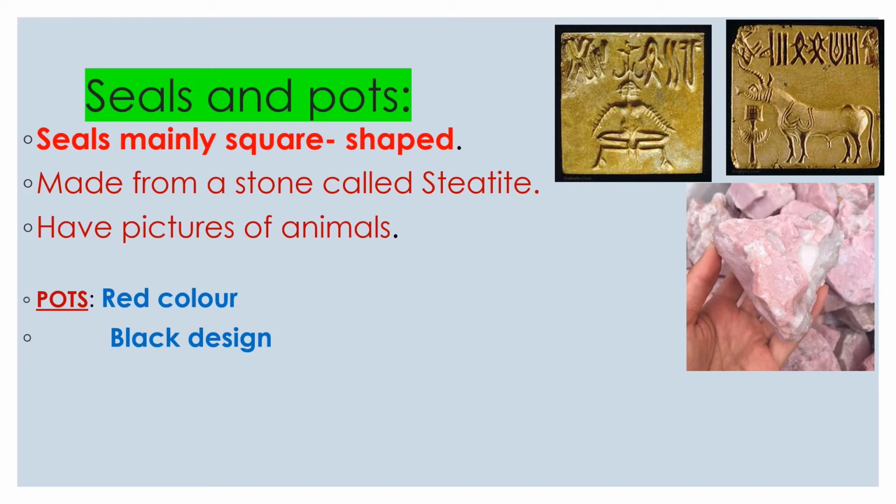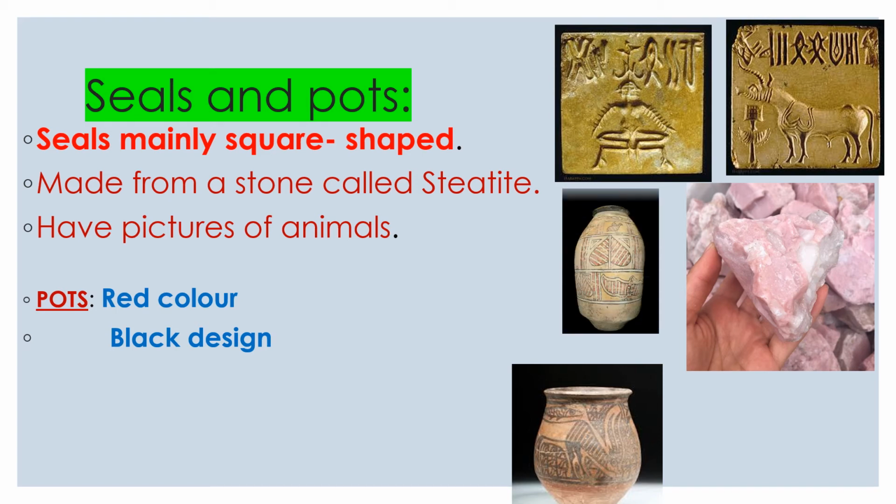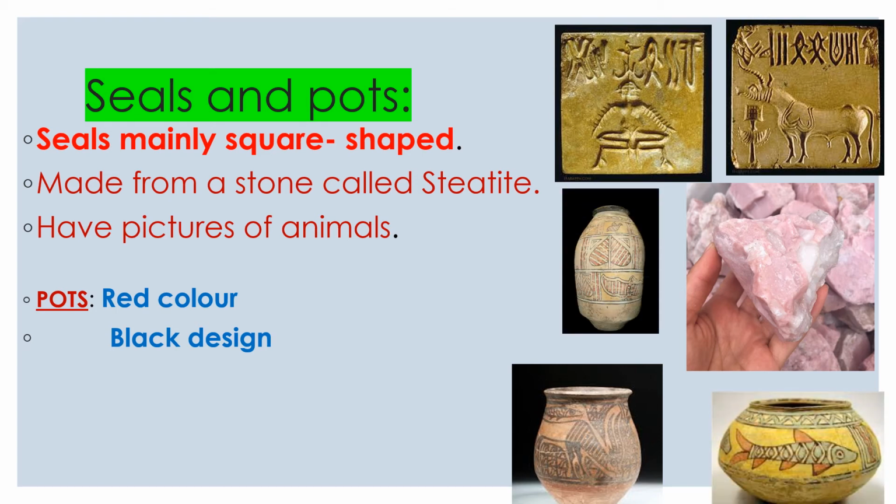Now let's discuss the pots which were found at the Harappan sites during excavation. The pots were mainly red in color, and they have black designs. On the pots, there are patterns like fish scales, interlocking circles and leaves. It means that they knew mathematical concepts like circles and scales.